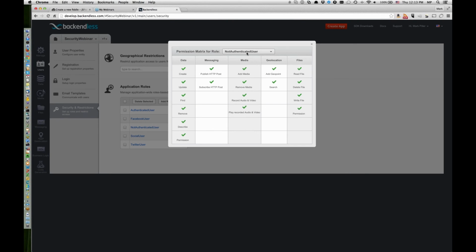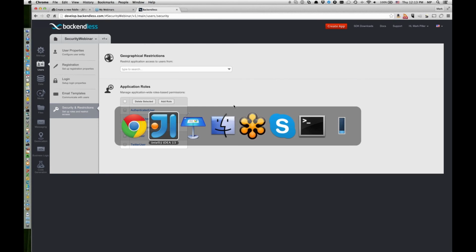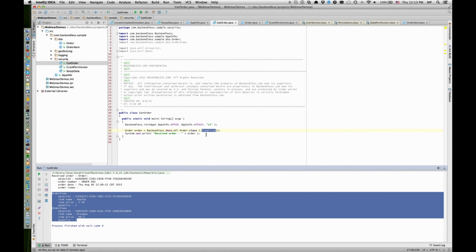And then the find operation is whenever we retrieve data from the backend. So let's say for not authenticated user, if I were to change it to the red X, meaning that the find operation is not allowed for the not authenticated user, and I go back to my code, notice that here, this is still not authenticated user, since we do not have any login operation.